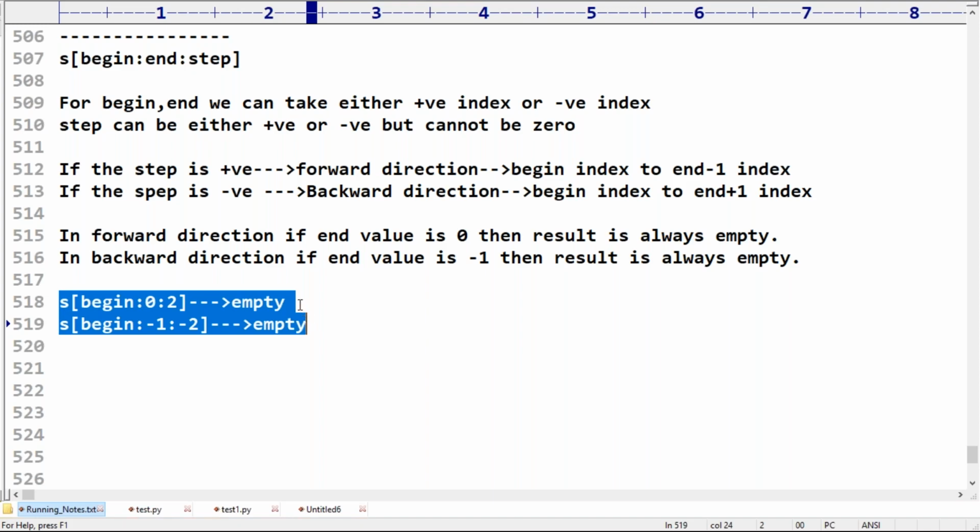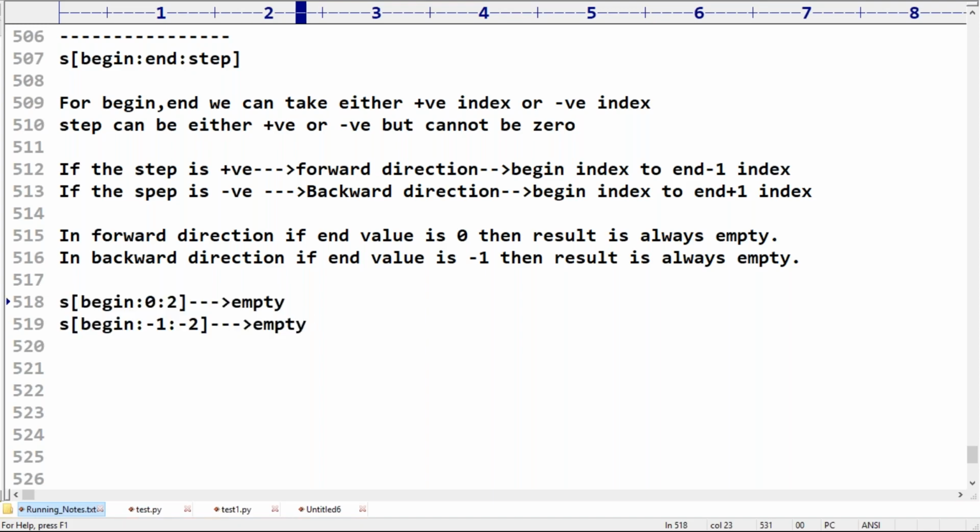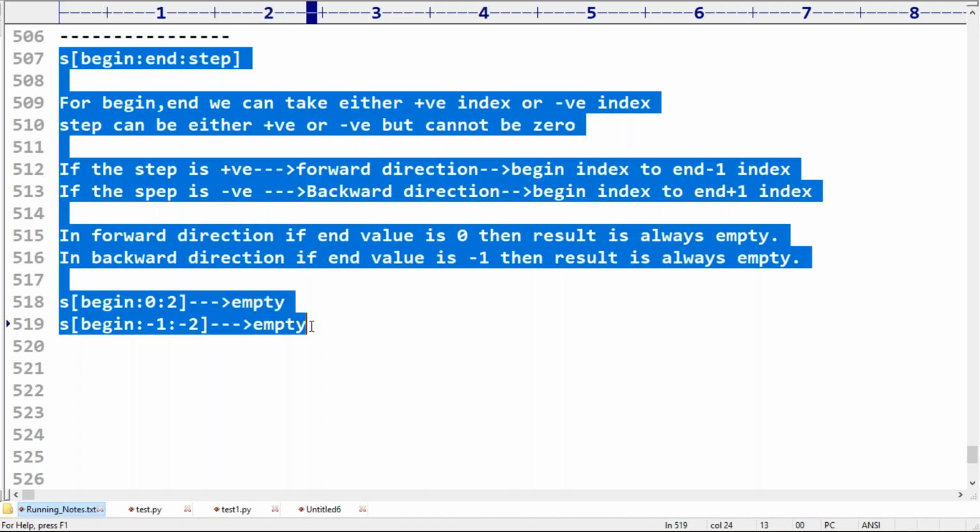Empty means empty string. Empty string means 0 characters in that string. It is not an empty word, generally an empty string. Clear? Are you feeling comfortable up to this? Especially the new members, please make sure you remember this. If you are feeling comfortable, then we will talk with an example so that you can feel more comfortable. It is very important for the certification exam also. Please take very special care about this terminology.